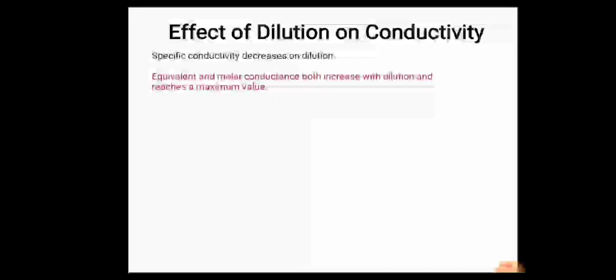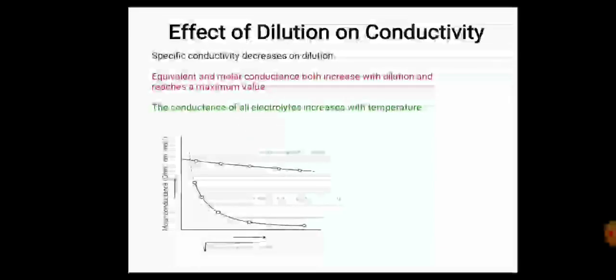Effect of dilution on conductivity. Specific conductivity decreases on dilution. Equivalent conductance increases with dilution and reaches a maximum value. The conductance of all electrolytes increases with temperature.